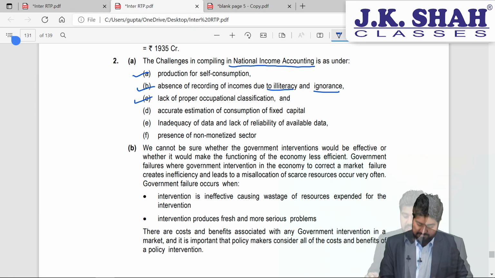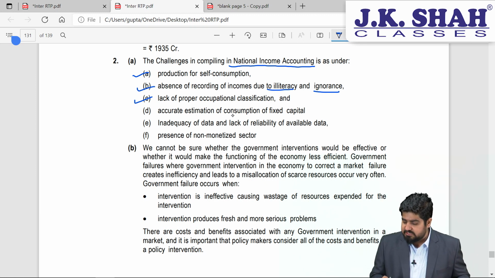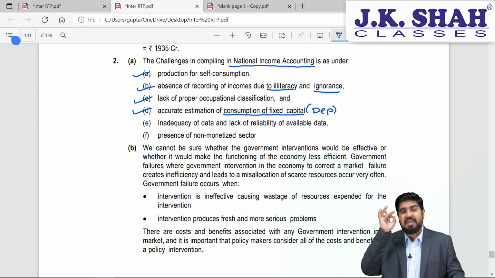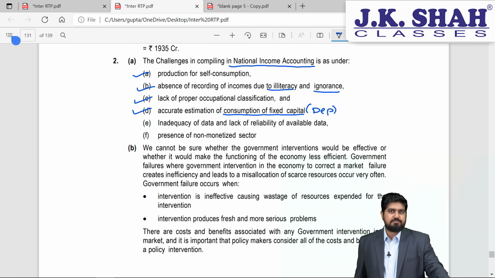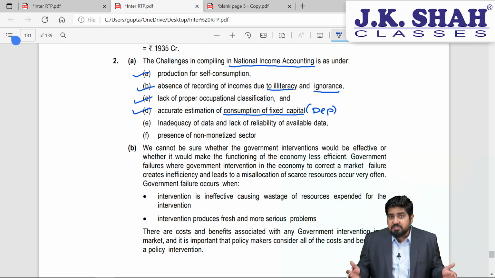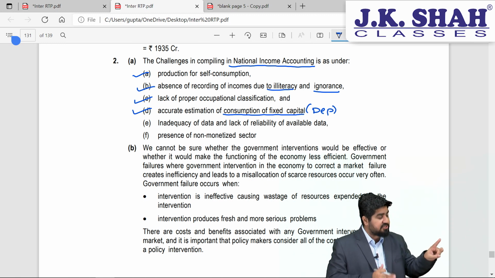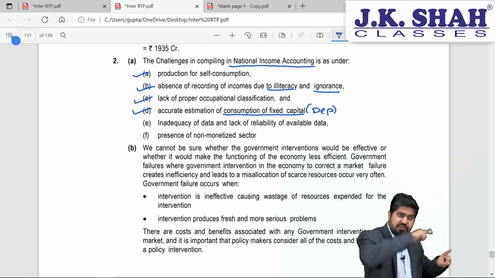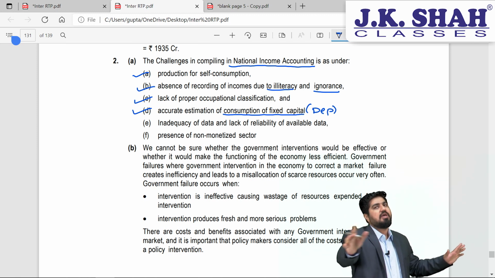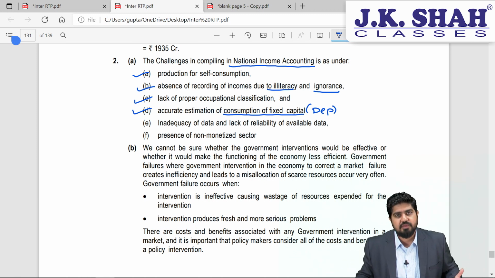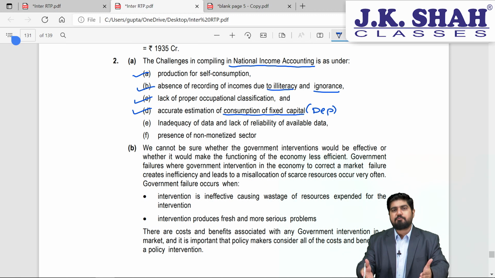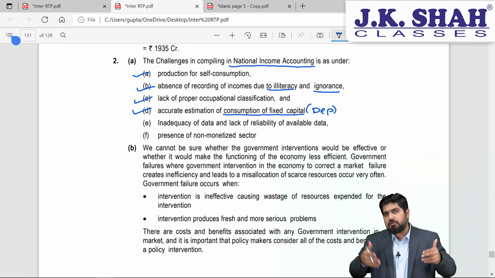So that's a problem. Next, accurate estimation of consumption of fixed capital. See, consumption of fixed capital is nothing but depreciation. Can you tell me what will be the exact amount of depreciation? Exactly. Not possible, right? So we cannot have a clear-cut classification that this is the definition of depreciation and according to this definition, this should be the only calculation which we are doing. Well, absolutely not. Now, let's suppose if I am having a laptop right now, of this laptop, how much is to be depreciated?